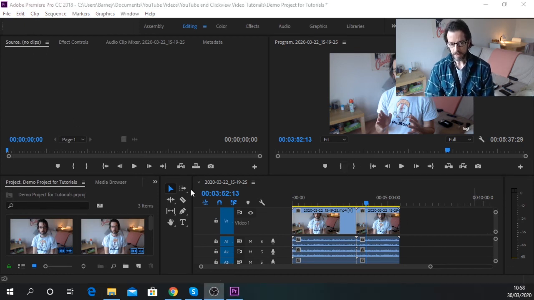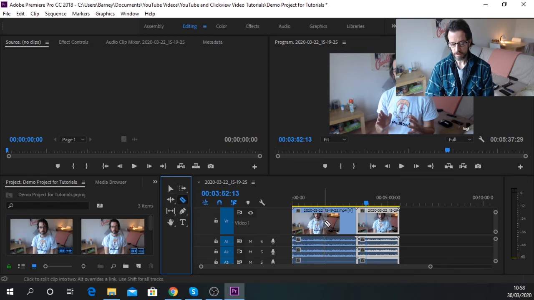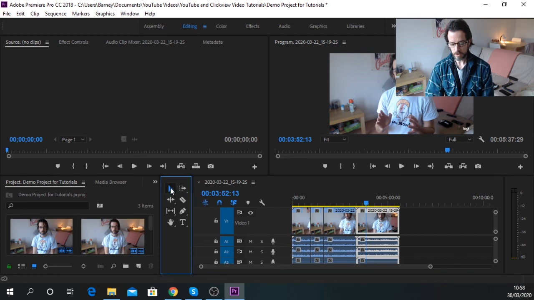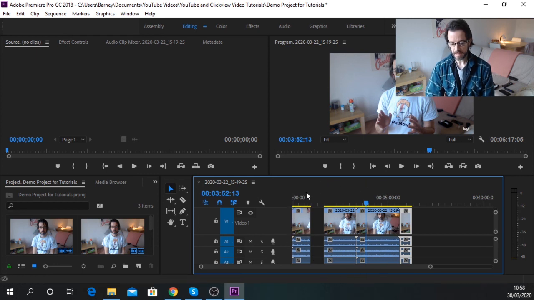So we've talked about some basic editing tools here. So we have the selection tool for selecting video clips, we have the razor tool for putting in cuts. We've also used the selection tool for reordering clips, dragging along, holding down the left button on the mouse. So at this point you can start to chop up and reorder and do some basic editing with your footage.